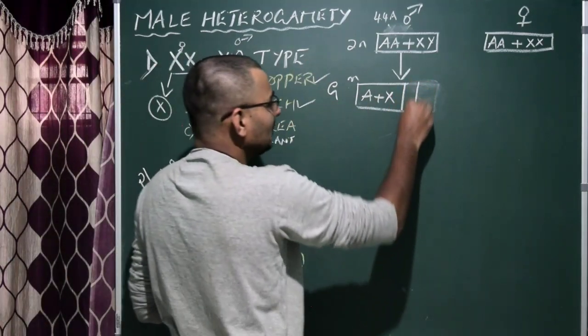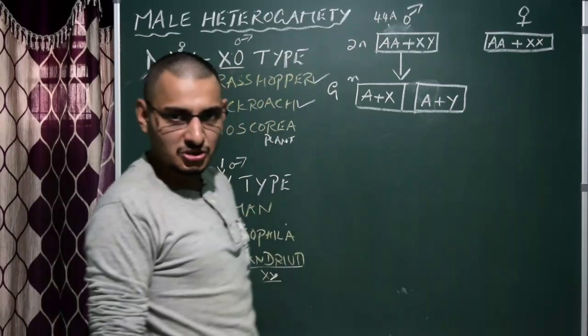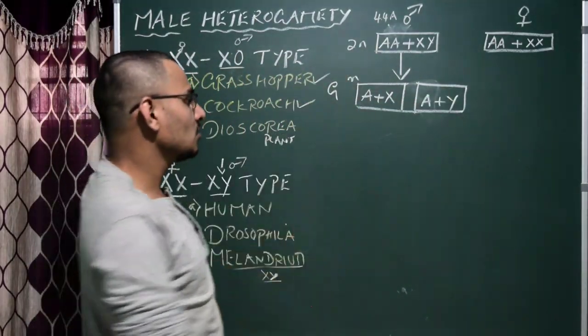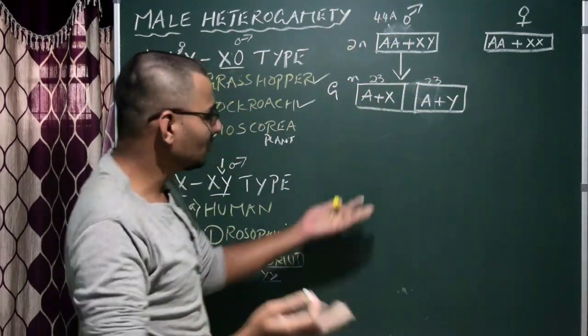Correct. In this case, we write A plus Y. There is another possibility, that is along with 22 autosomes, Y can go. So total now it is, how many chromosomes are there? 23. Correct. So that's it.